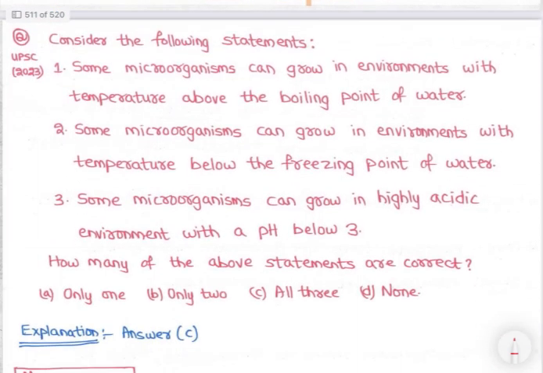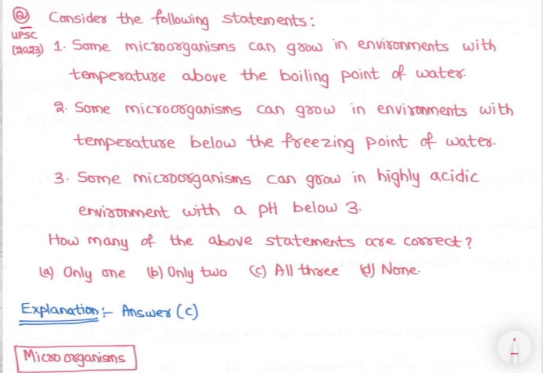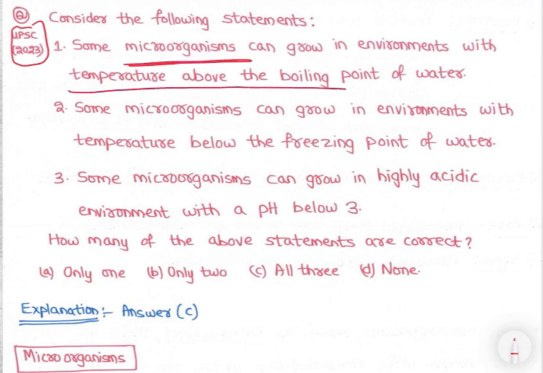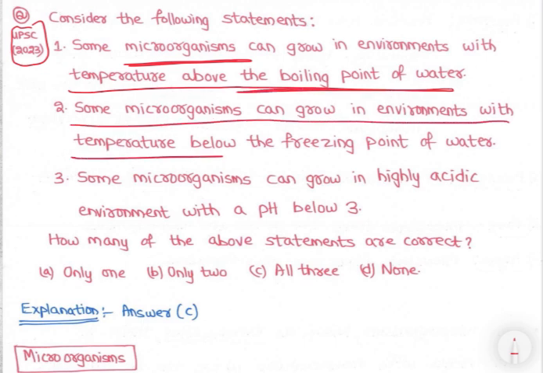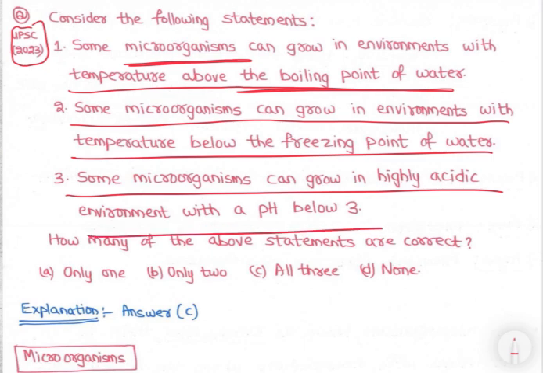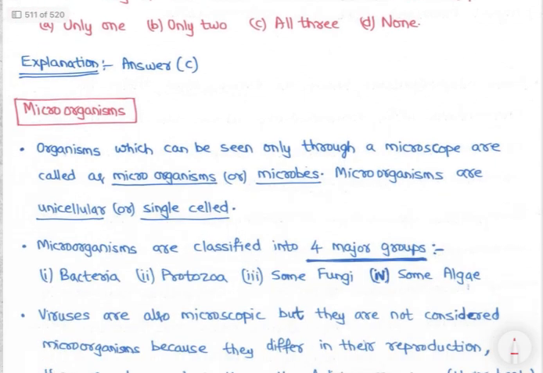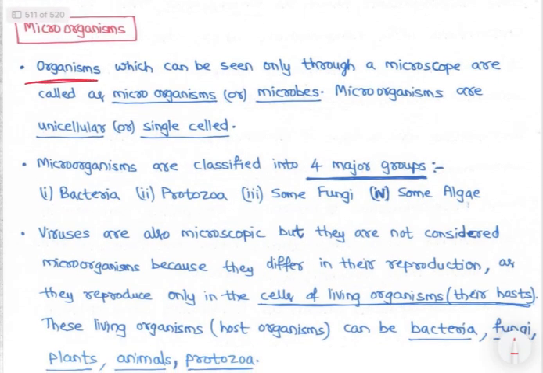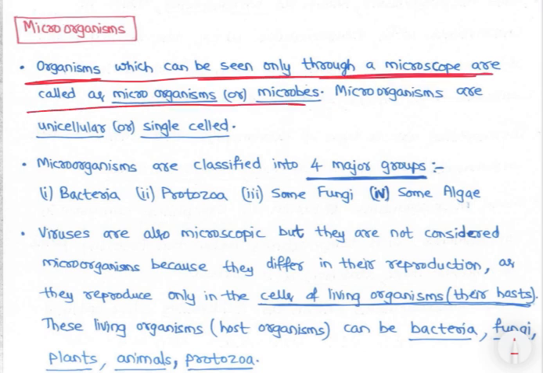Now let's see next. See, this is question asked in UPSC 2023. That is, some microorganisms can grow in environments with temperature above the boiling point of water. Some microorganisms, right? So all are correct. Let's see. Microorganisms क्या है? Organisms which can be seen only through a microscope are called as microorganisms or microbes, right?